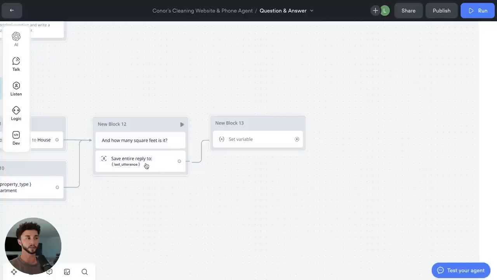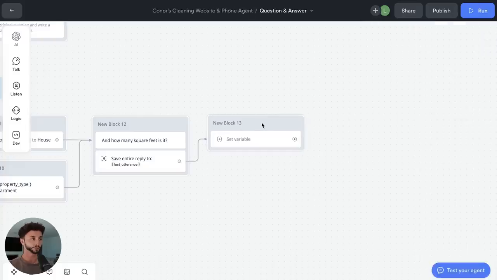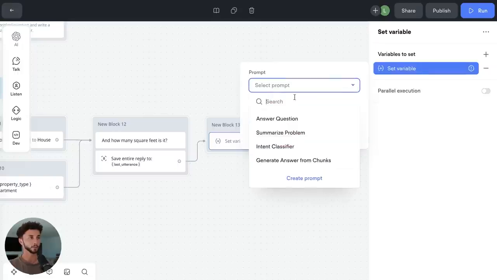We could have used a step here where we change this, instead of the entire user reply, to an entity, but it's not as reliable as doing it this way. So I'd prefer to just get it right the first time, because an entity of the number of feet may be a bit harder to pick up than a clear word like an entity of house or apartment or a name, etc.